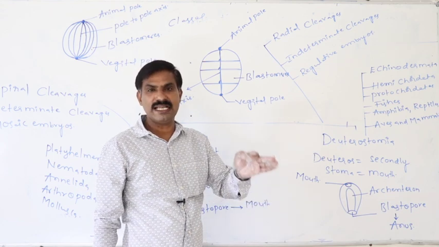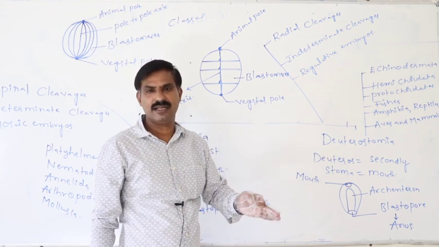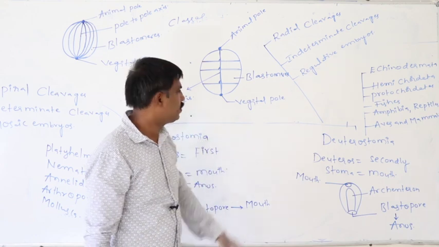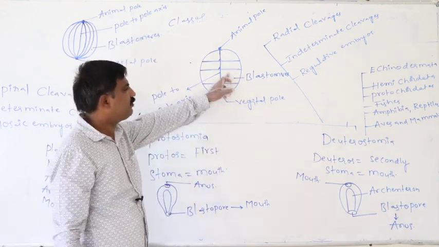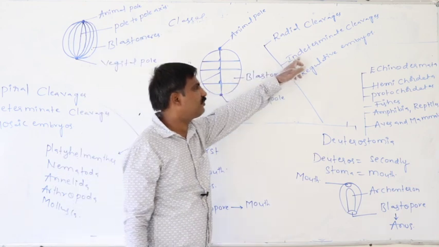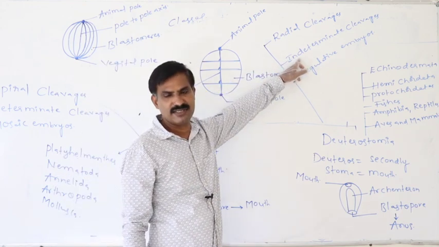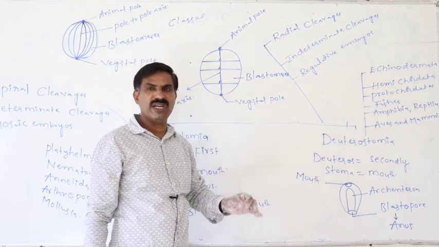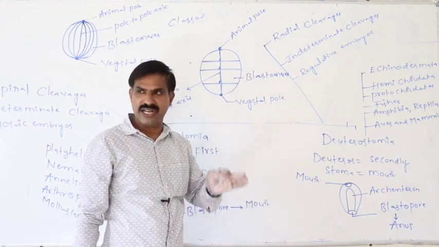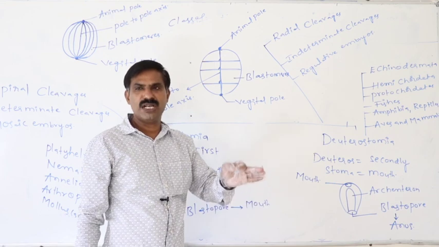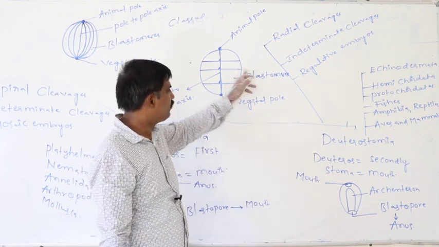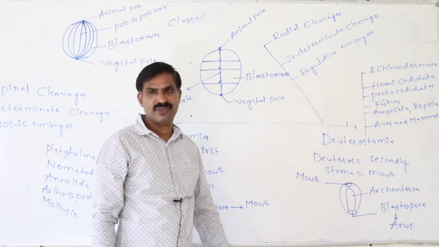Their future is decided later, in late embryonic development. So only this kind of division is said to be indeterminate cleavage. Indeterminate means the blastomere's future is not decided immediately; if it is decided lately, then it is said to be indeterminate.